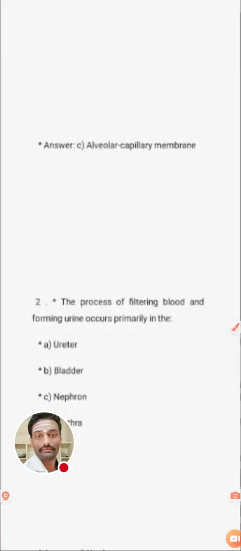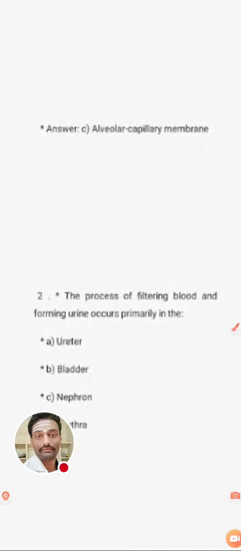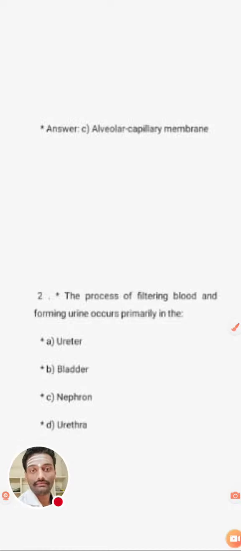Our next question: the process of filtering blood and forming urine occurs primarily in which structure? Options: ureter, bladder, nephron, and urethra. If you know the correct answer, write below in the comments.